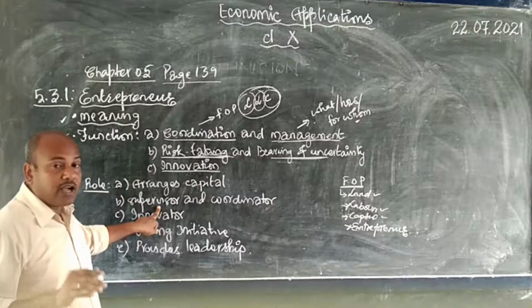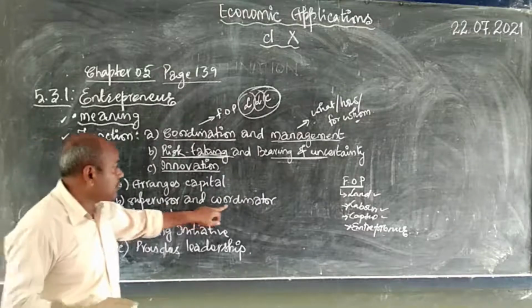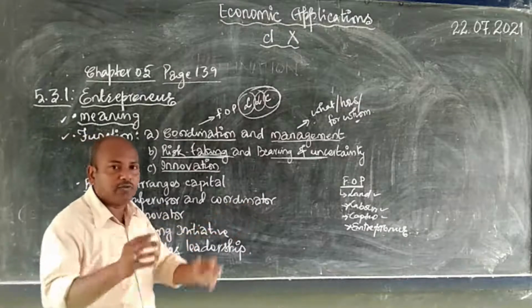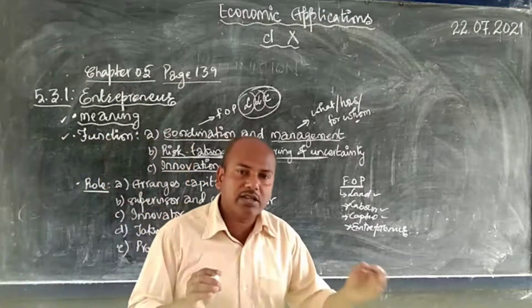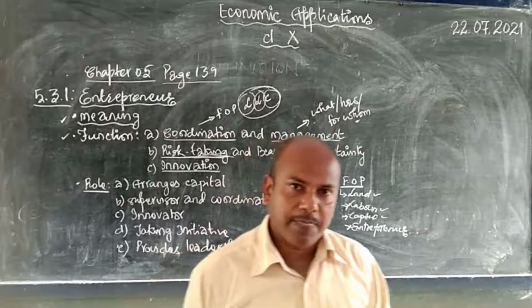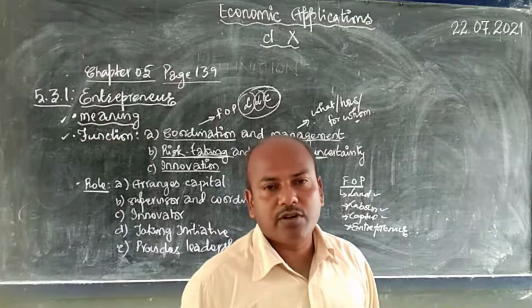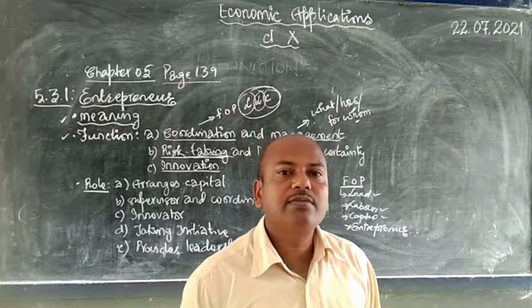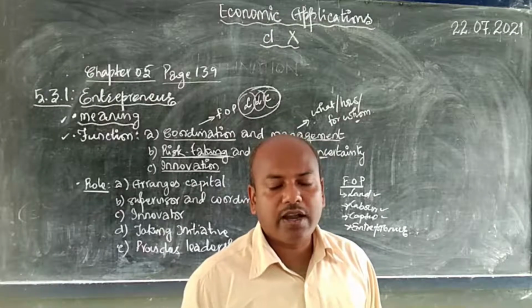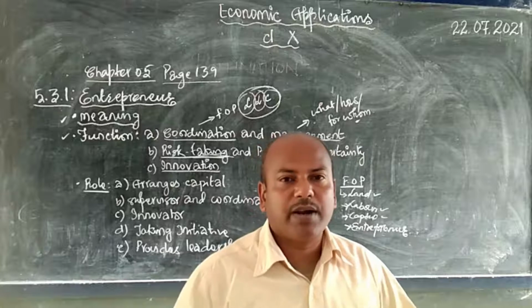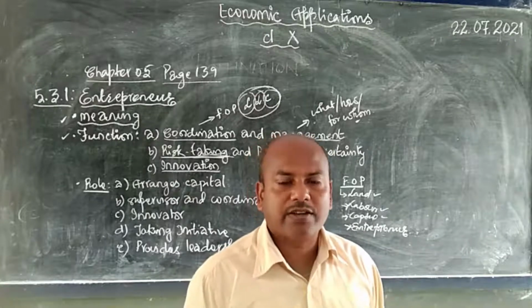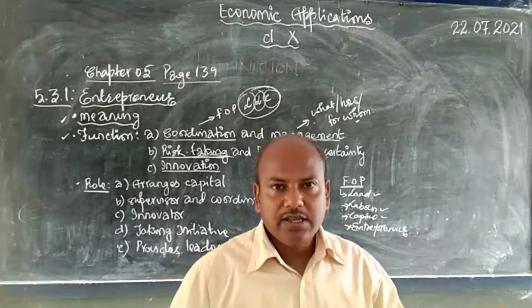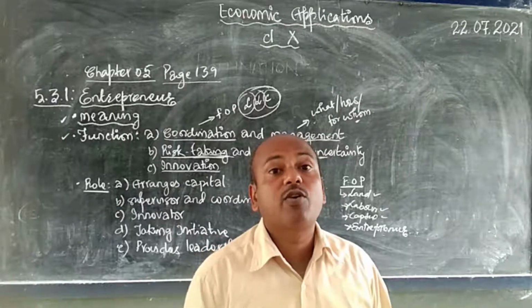He has to supervise how the people are working. And next is the coordination. He has to coordinate. One department has to work in coordination with another department. Especially in the modern day, we have the division of labor. In one factory there may be 50 departments, 100 departments. In big factories there are so many departments. They all have to be united. They all have to be coordinated.